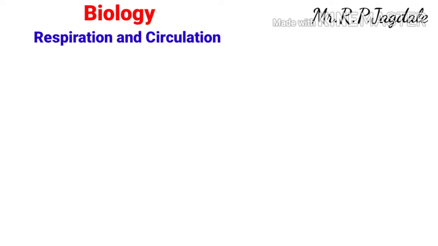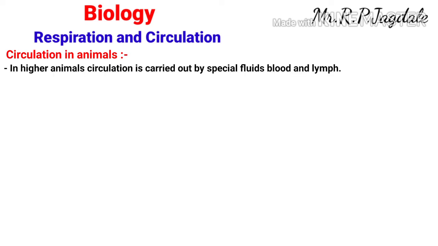In this lecture, we are going to see the circulation in animals. The circulation in case of animals generally occurs by blood and lymph. In animals there is a circulation of blood and lymph. In the higher animals from Annelida to the Chordata, they are having blood as a circulating fluid.